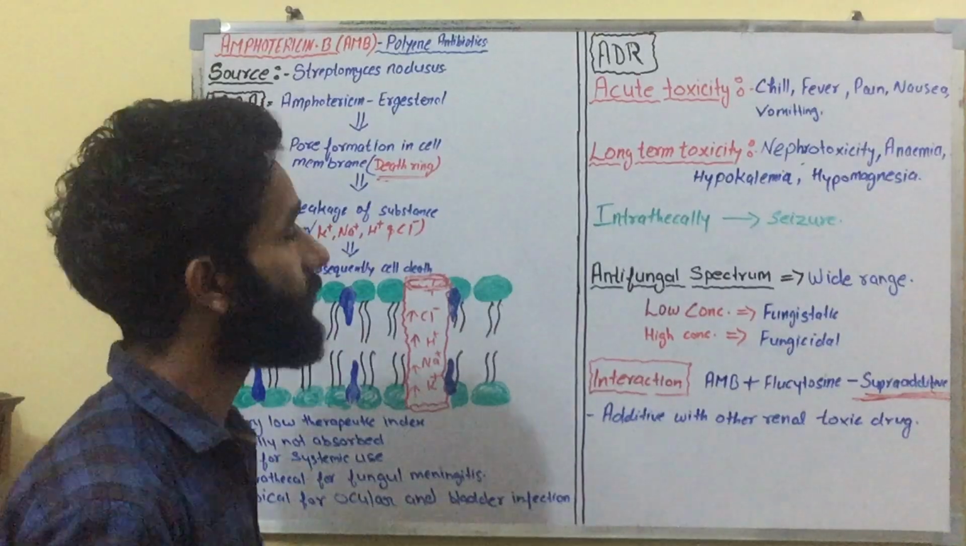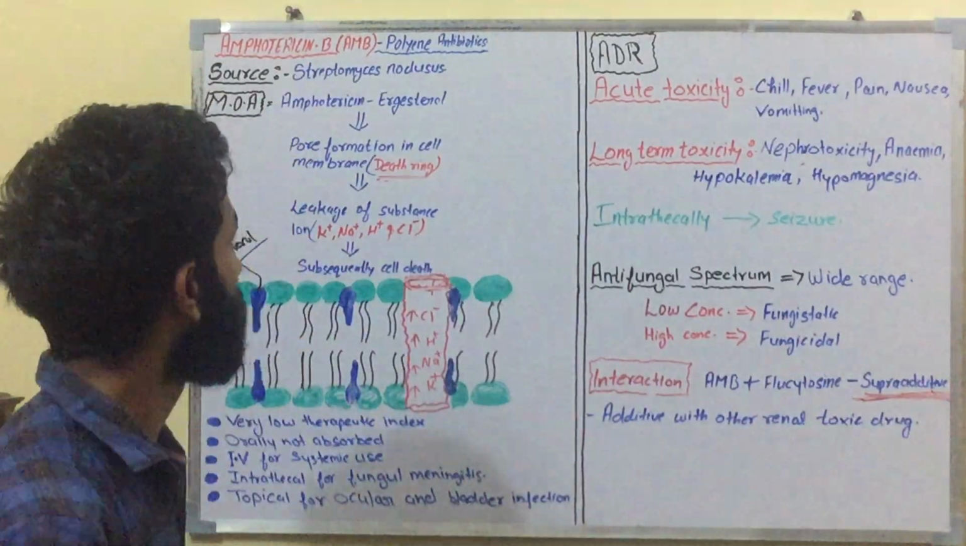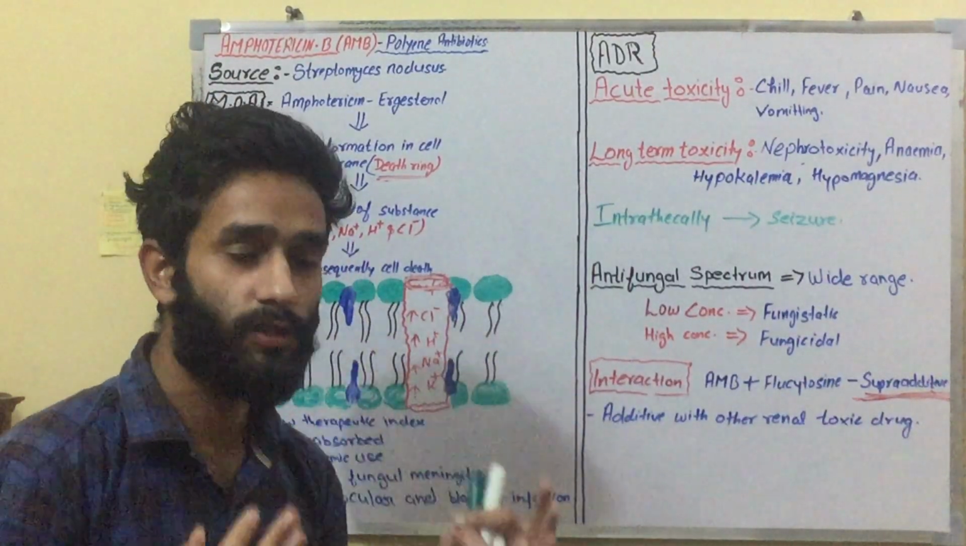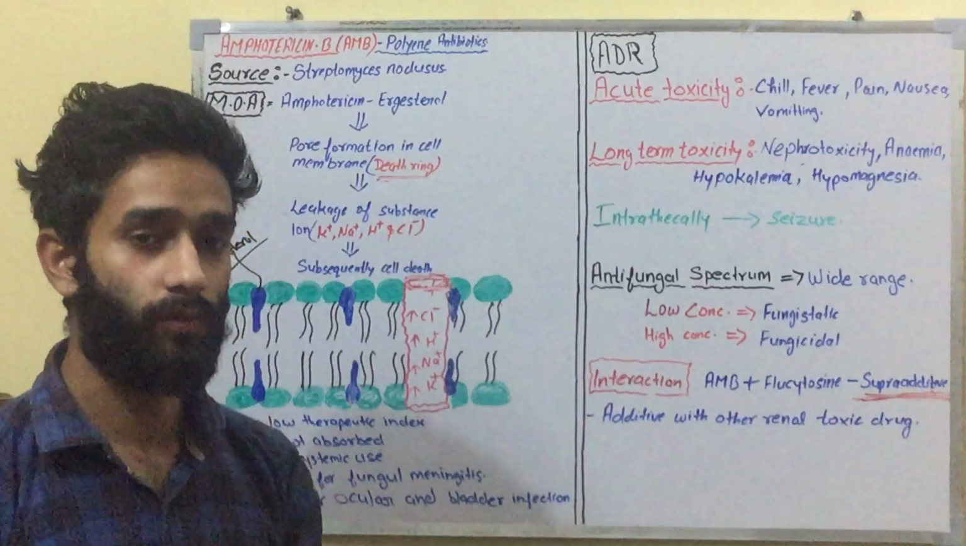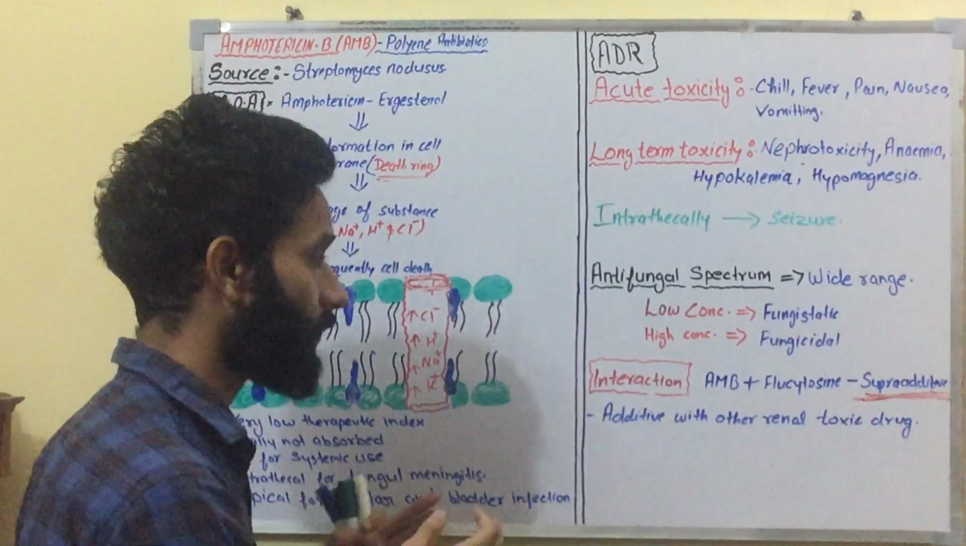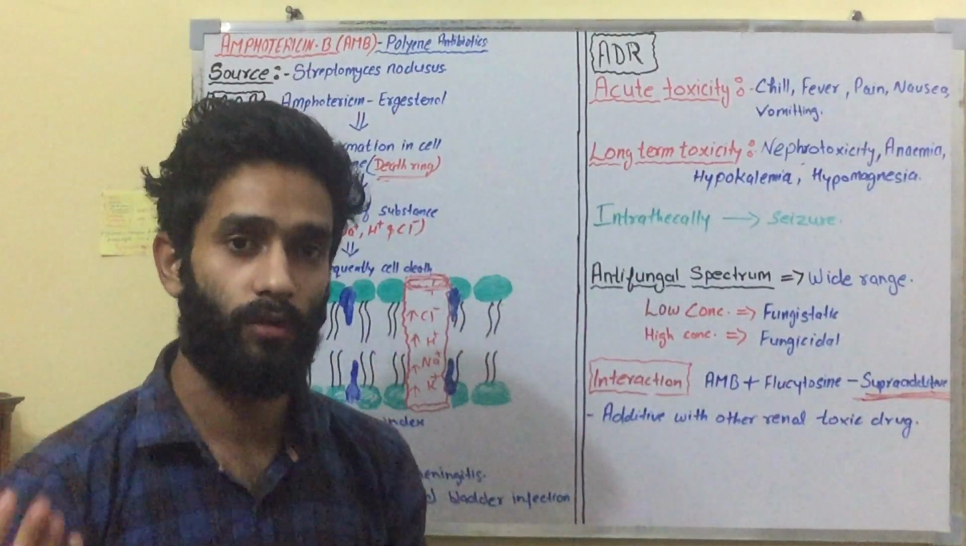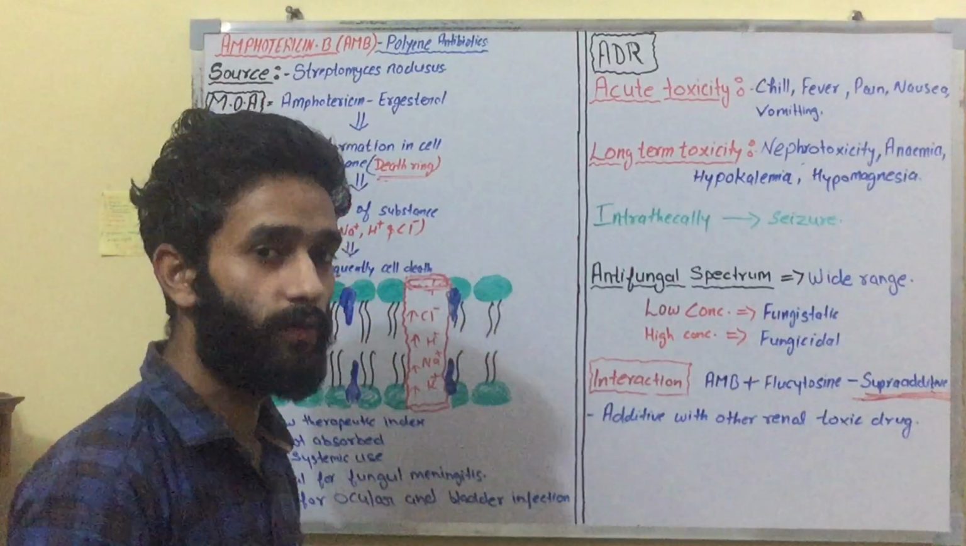And this is the mechanism of action, how it works. Amphotericin B binds with ergosterol and forms a pore. Through that pore, substances leak from the intracellular to the extracellular space of the cell. That is why the cell dies.